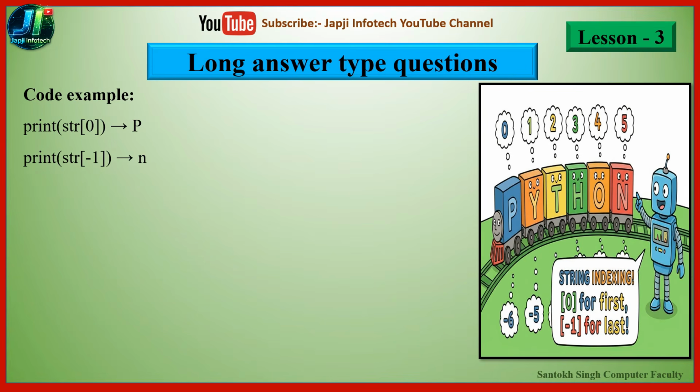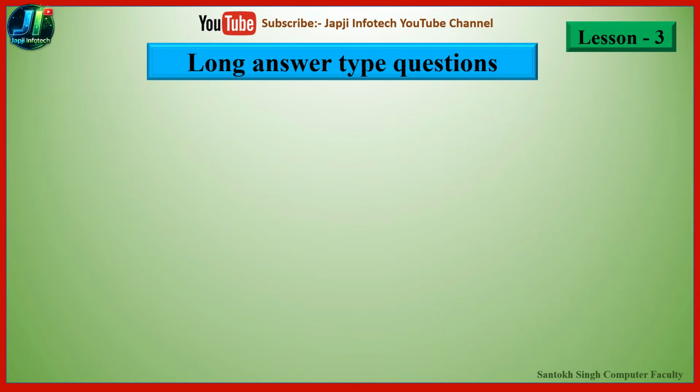So whenever we want to print string at -1 memory location, that shows the negative indexing. So at the -1 memory location, N letter is stored. So this way we can easily access any character of the string.